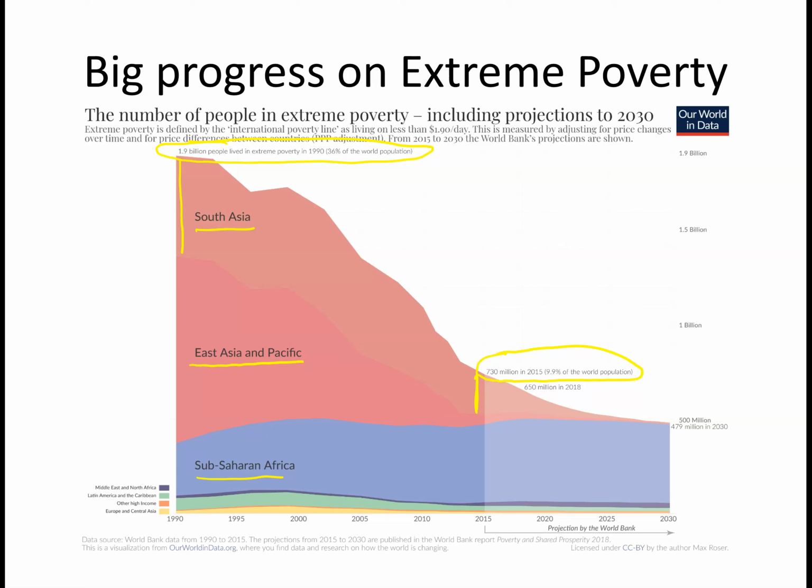The other thing, the kind of silver lining going on in Sub-Saharan Africa, is the poverty rates have decreased, but the absolute numbers went up during this period, partly because this was a period of very rapid population growth. So lots of people were coming out of poverty, but because the population was growing rapidly, the proportion of people in poverty was actually shrinking, but the number of people in poverty did grow during this time.